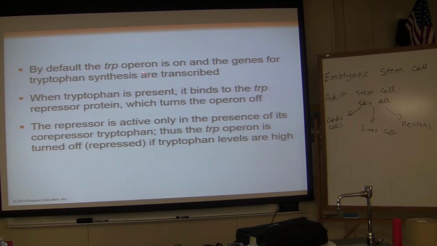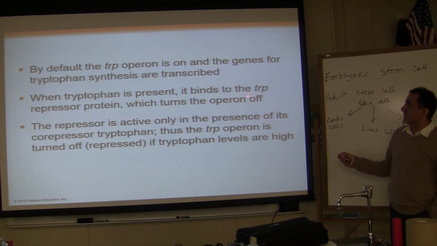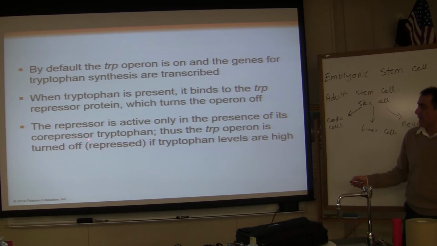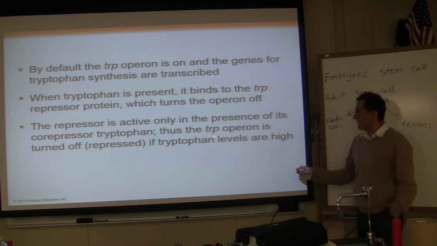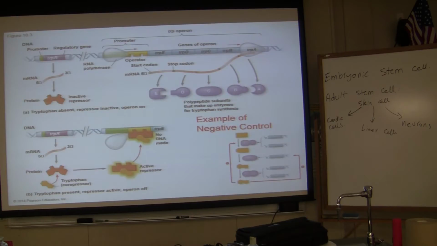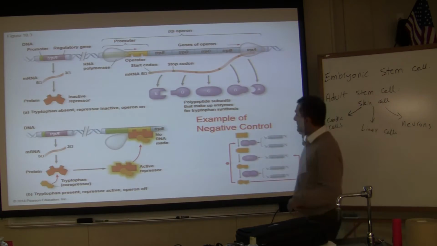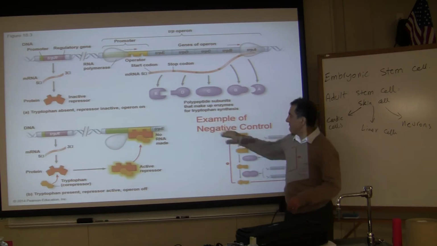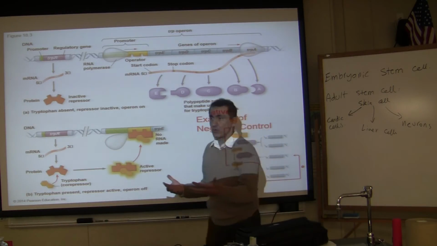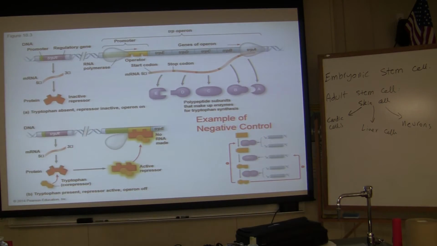By default, the tryptophan operon is on, and the genes for tryptophan synthesis are transcribed. When tryptophan is present, it binds to the tryptophan repressor proteins, which turns the operon off. The repressor is active only in the presence of its co-repressor tryptophan, thus the operon is turned off or repressed if tryptophan levels are high. So this is an example of a negative control, and then you will see an example of a positive control. It means the genes are being turned off.